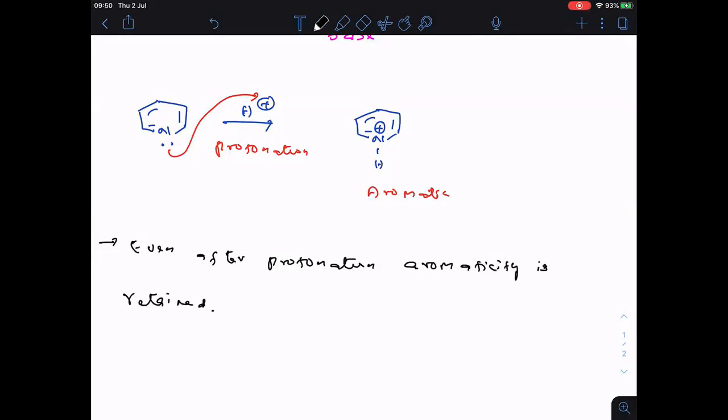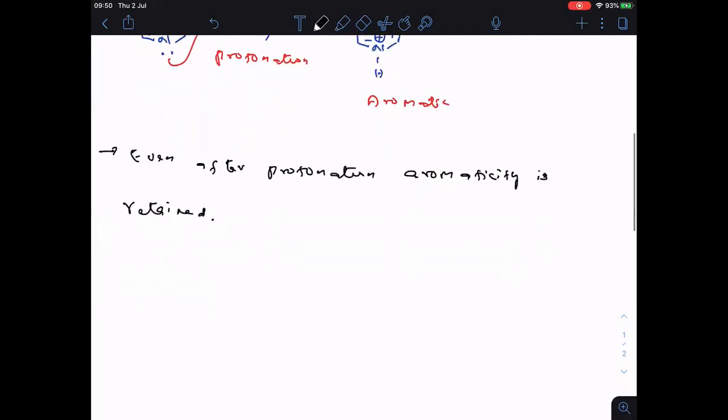Followed everyone? This is about pyridine. Then we will go to some other compounds also. This question we got in the previous NEET: in which of the following is aromaticity retained even after protonation? Among the given options, one option was pyridine, and that is the answer.